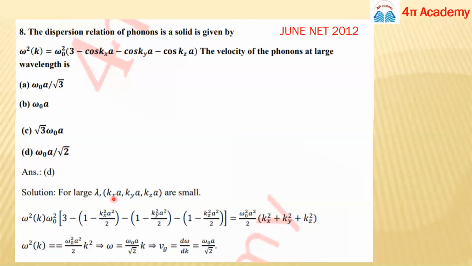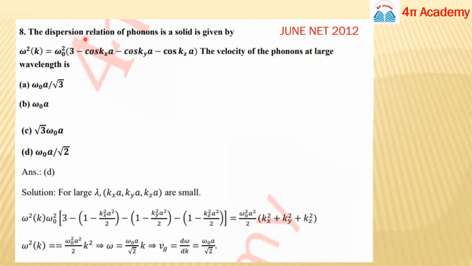The wave vector k is 2 pi by lambda, you know. So if lambda is large, your k values will be small, and we have three values, it's the three-dimensional case. So we will have kxa, kya, and kza, these terms. So these k's will be very, very small. If k's are small, the terms kxa, kya, kza will be small, right?